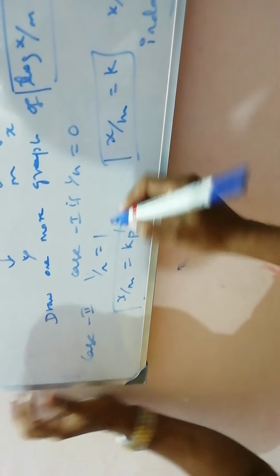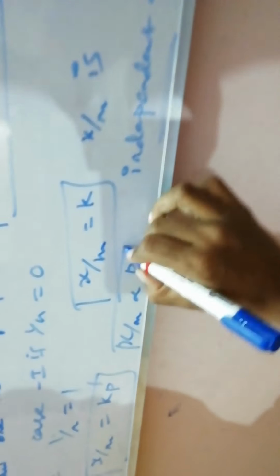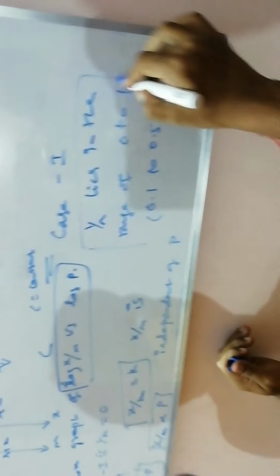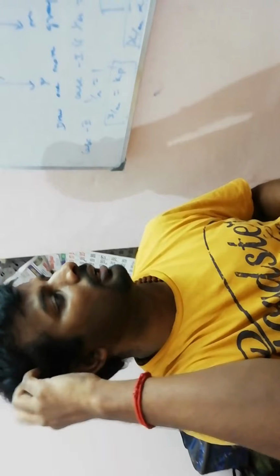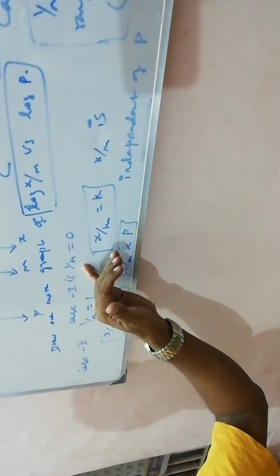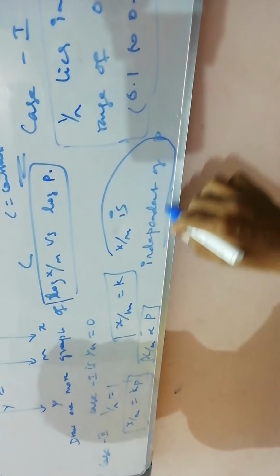Power 1, same. So here x by m is directly proportional to pressure. In case 1, 1 by n is nothing but the number of gaseous particles stuck on the surface of the adsorbent. If 1 by n is equal to 0, that means x by m is independent of pressure.